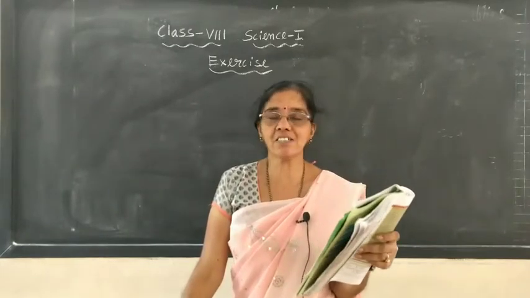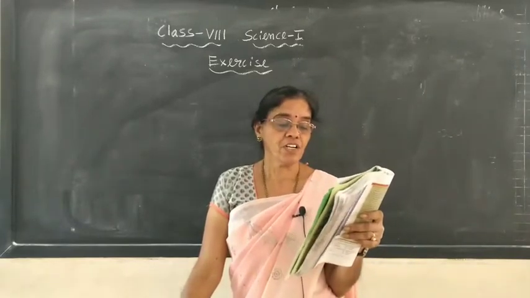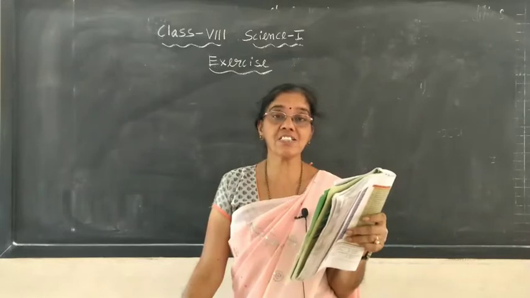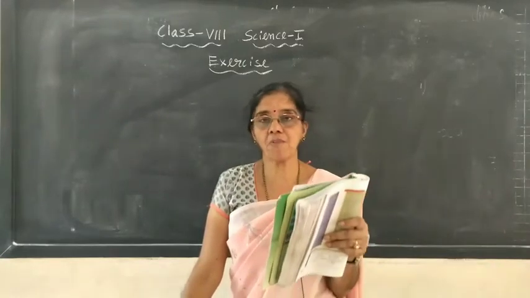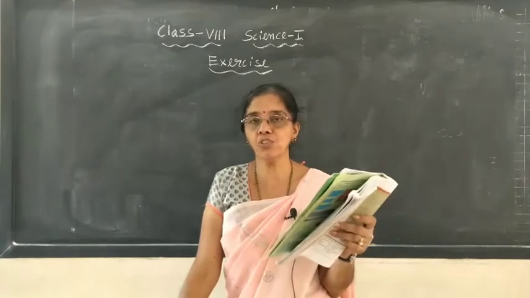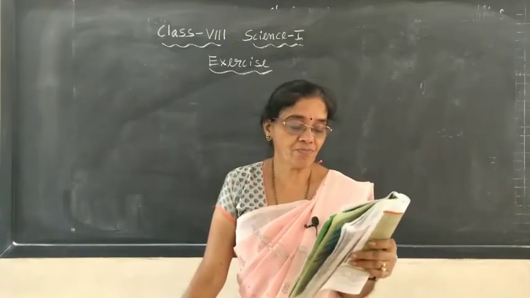Mercury is the smallest planet. Yes, it is. True. Uranus is the farthest planet. Just now in the fill in the blanks we wrote the farthest planet is Neptune, you have written, right? So this answer is wrong.